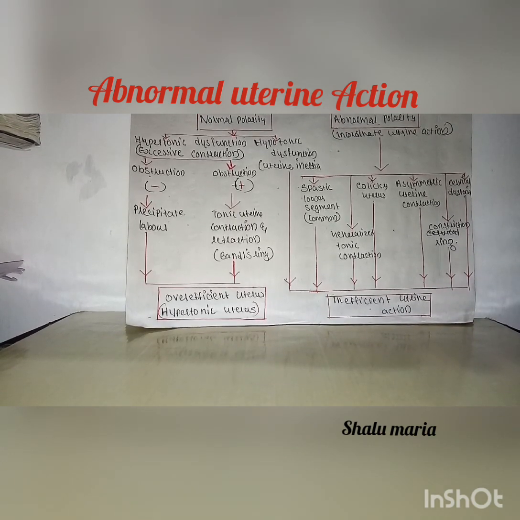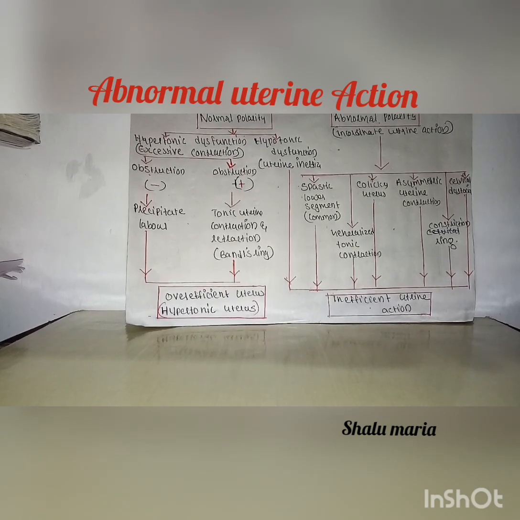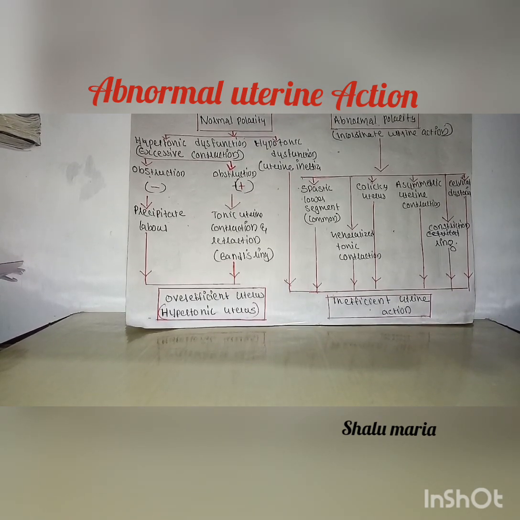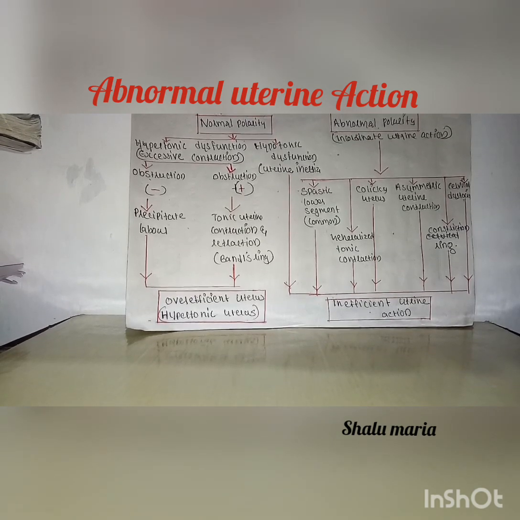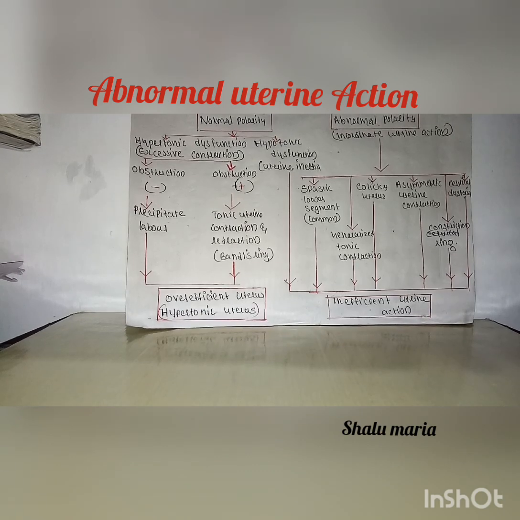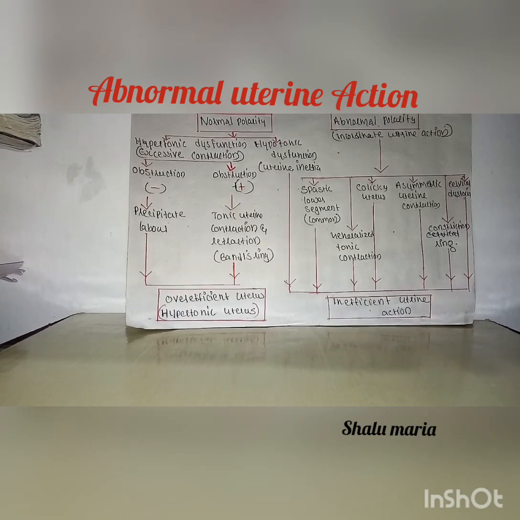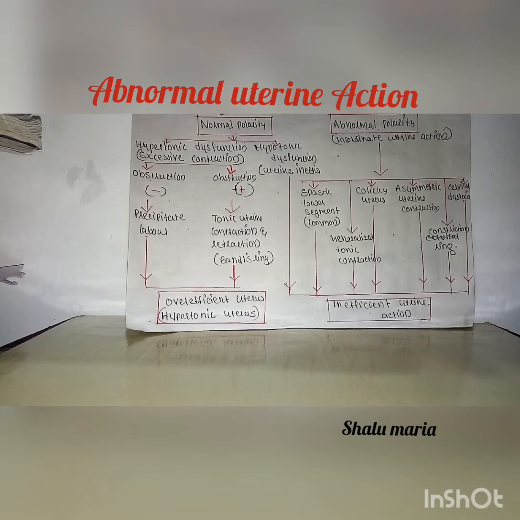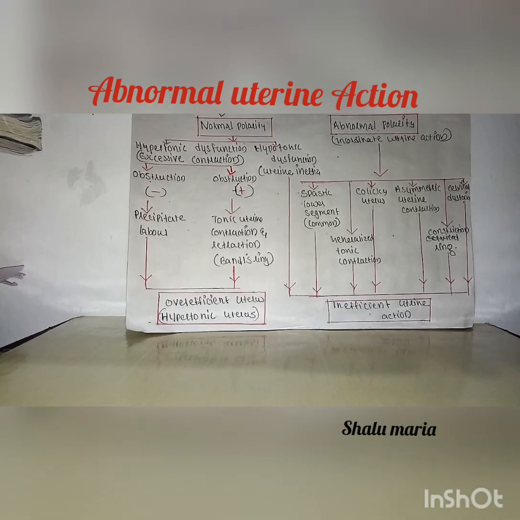But then another classification is inefficient uterine action or inefficient uterine contraction. In that it is classified as hypotonic dysfunction or uterine inertia, spastic lower segment, generalized tonic contraction, colicky uterus, asymmetric uterine contraction, constriction ring, cervical dystocia.